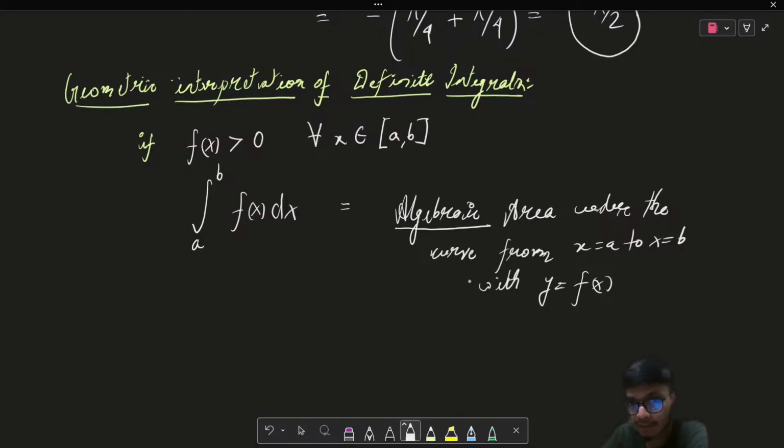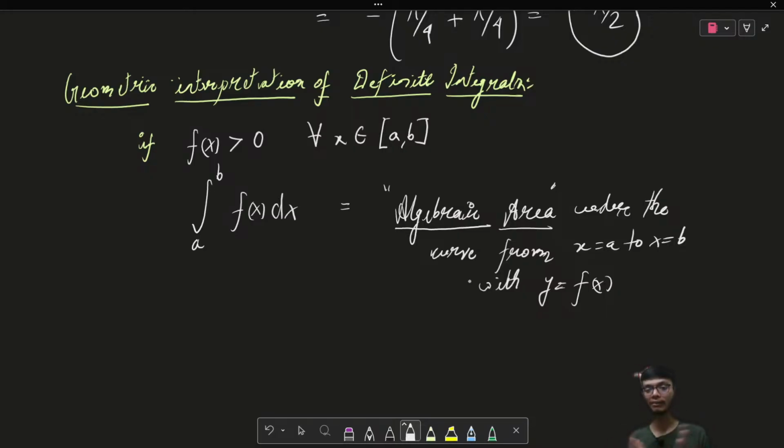Now, why is there a difference between this algebraic area and simple area? Whenever we talk about area, we actually refer to geometric area, the magnitude of the area. We are never concerned about the sign of the area. But when we evaluate the definite integral, the result always accounts for the sign, because the part of the area lying above the x-axis has positive y coordinates, and the part lying below the x-axis has negative y coordinates.